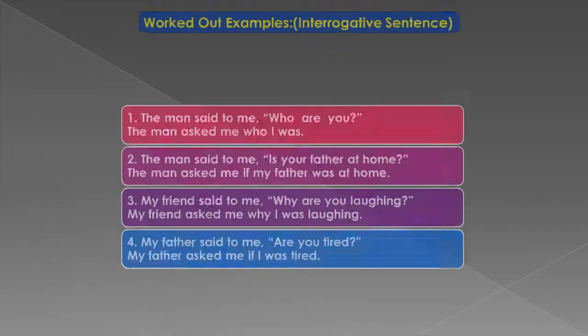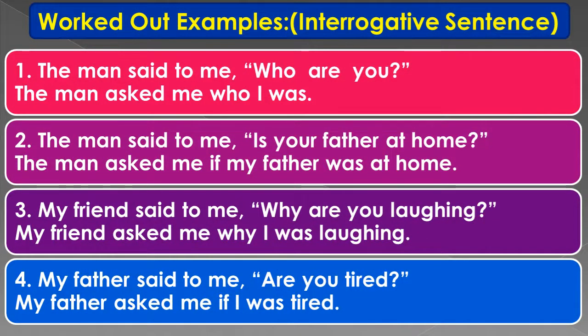Now let's work out some examples of interrogative sentence. Now before we move to direct speech and indirect speech conversions, let me tell you that interrogative sentence means questions, right? And we can ask questions in two ways. One way of asking a question is by using be verbs.